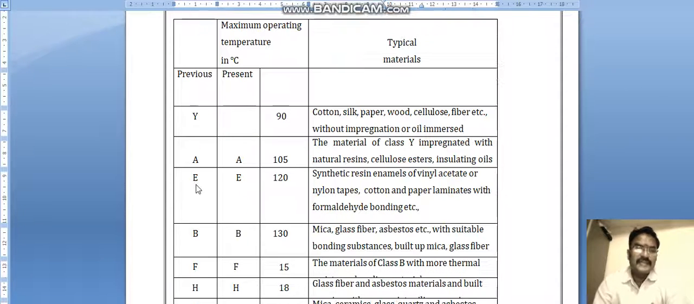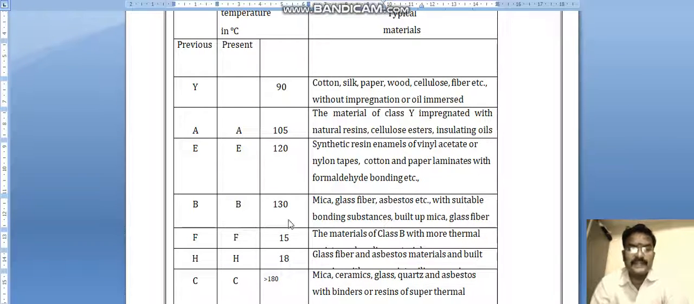The third one, E, can withstand up to 120 degrees Celsius. Its materials are synthetic resins, enamels of vinyl acetate or nylon tapes, cotton and paper laminates with formaldehyde bonding, etc. When you come to B, it can withstand up to 130 degrees Celsius. The materials are mica, glass fiber, asbestos, etc., with suitable bonding substance. It can withstand up to 130 degrees.